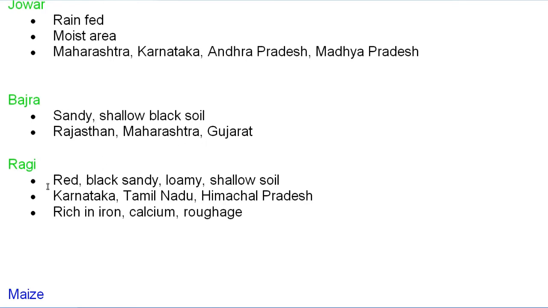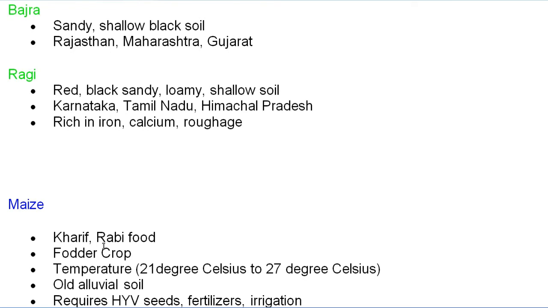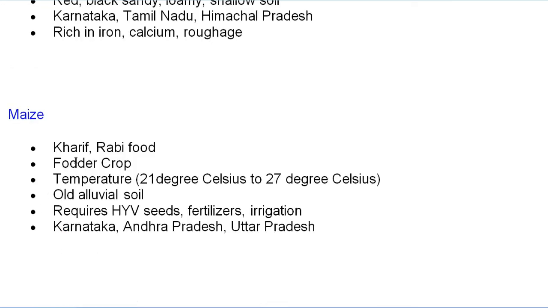Come to the ragi. So ragi is another millet, and red, black, sandy, loamy, shallow soil is required. And Karnataka, Tamil Nadu, Himachal Pradesh are the important areas, suitable places where we can grow. And if you are going to see ragi, it is very rich in iron, calcium and roughage. Next, move to the maize. So maize, a kharif rabi crop. It is kharif as well as rabi crop. Fodder crop, as a fodder purpose to feed the animals, it is used.